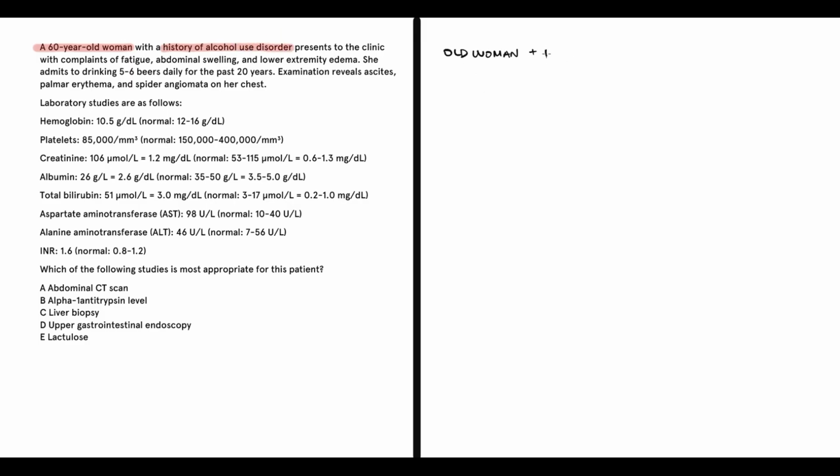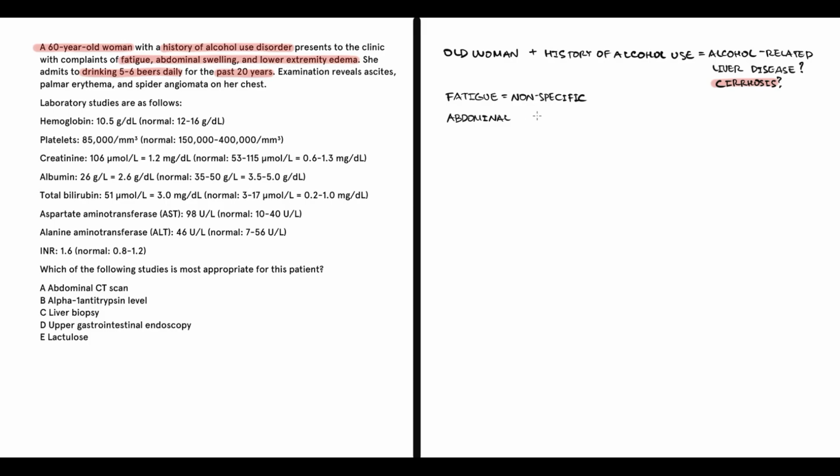about alcohol-related liver disorder. And if we take into account her age, years of alcohol abuse could cause cirrhosis. And as we see, she drinks 5 to 6 beers daily for the past 20 years, which is significant. So cirrhosis here is a real possibility. She complains of fatigue, abdominal swelling, and lower extremity edema. Fatigue is a non-specific sign.